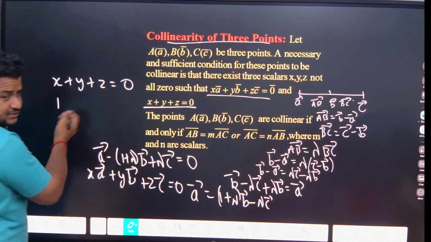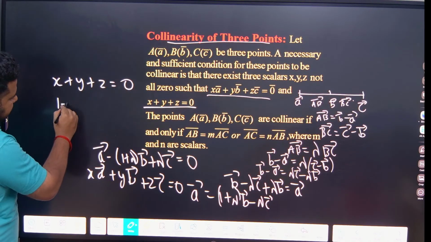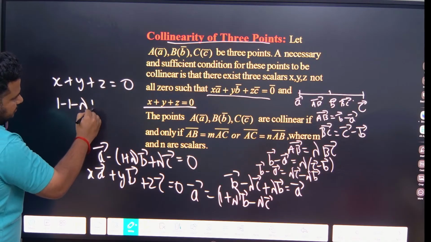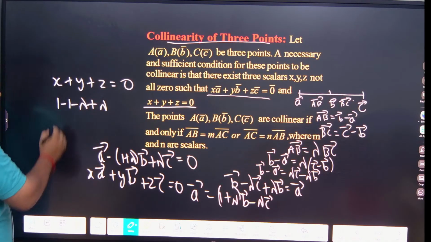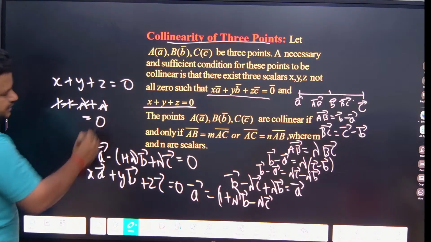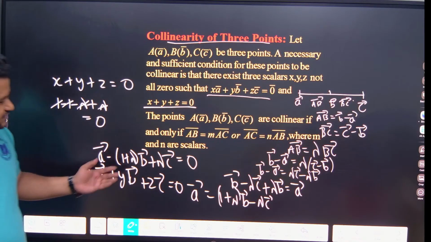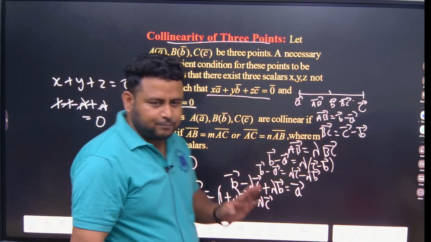Let us check whether it is coming 0. 1 plus minus 1 minus lambda plus lambda. Getting 0. That is what it means. If this condition is satisfied, the 3 points are collinear.